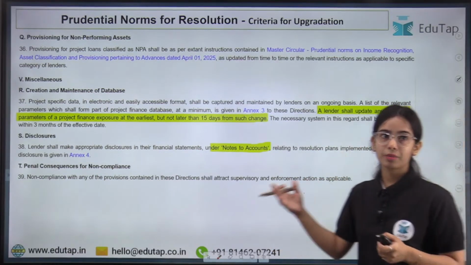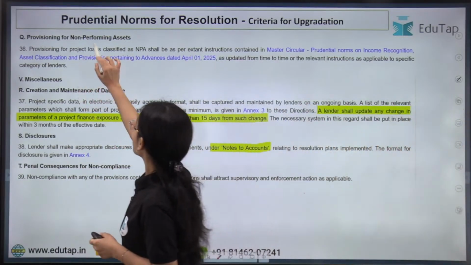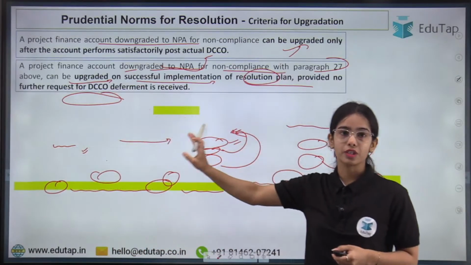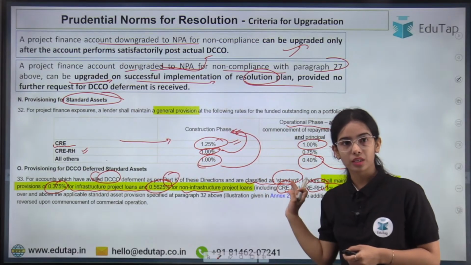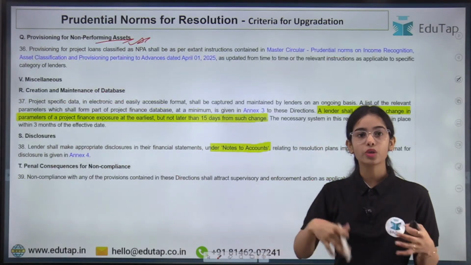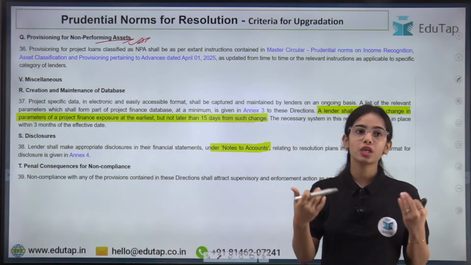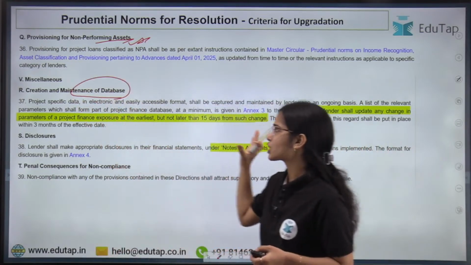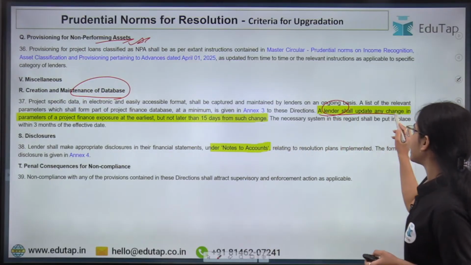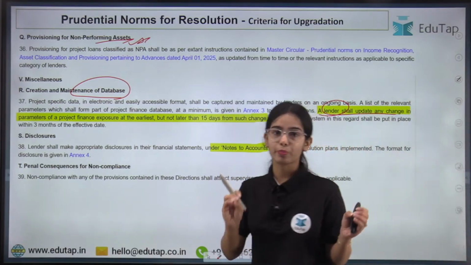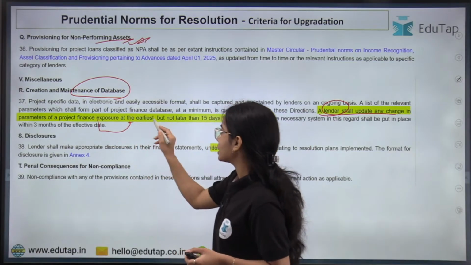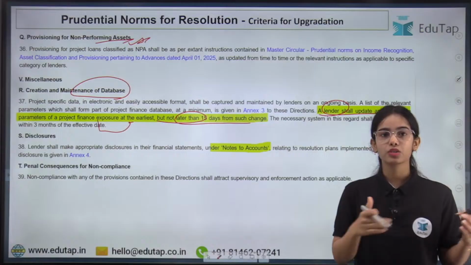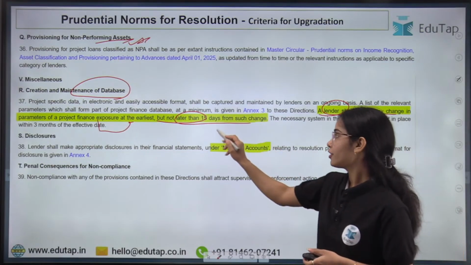Okay, next, coming to the last few slides. Provisioning for non-performing assets has to be maintained. If the account is transferred from the standard account to a non-performing asset account, the additional provisions have to be maintained. Creation and maintenance of a database: a lender shall update any change in the parameters of a project finance exposure at the earliest but not later than 15 days. So if there is any change in the parameters of the project finance, that has to be updated within 15 days.